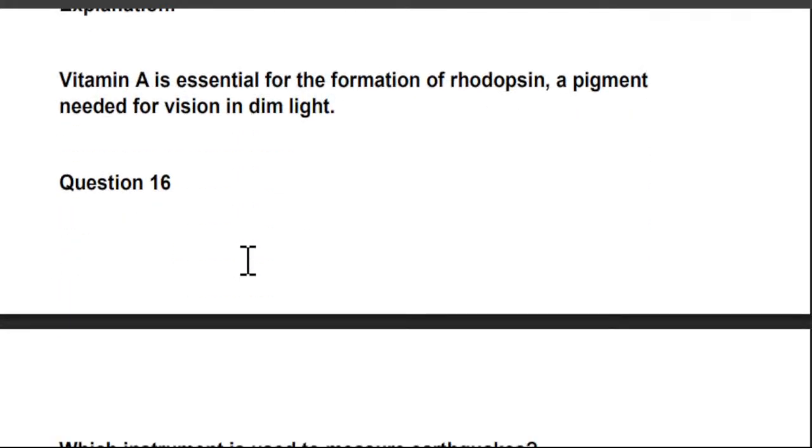Vitamin A is essential for the formation of rhodopsin, a pigment needed for vision in dim light.